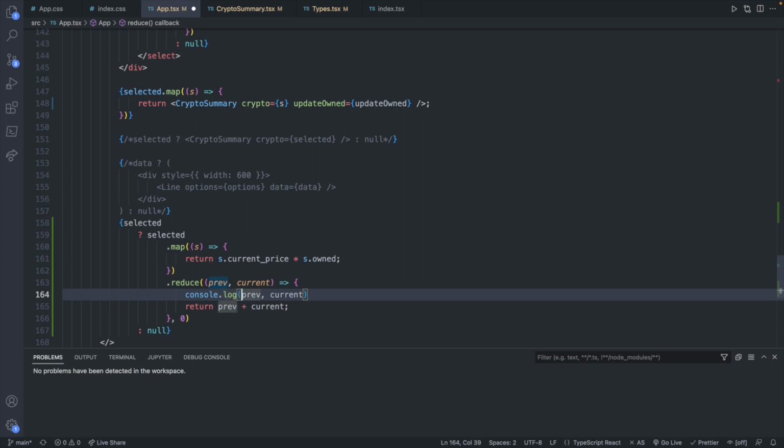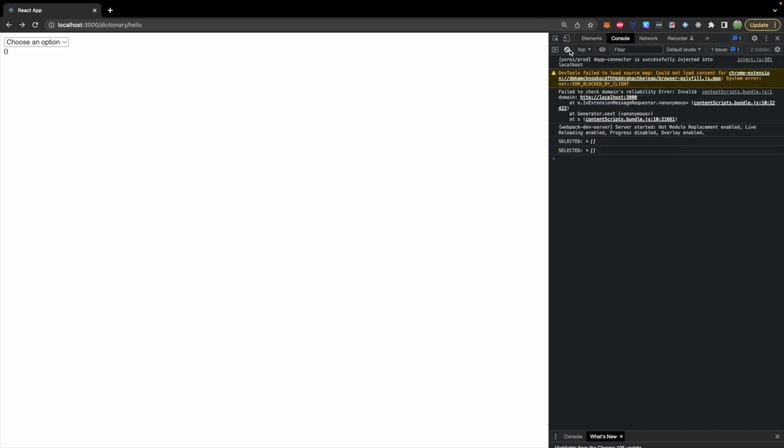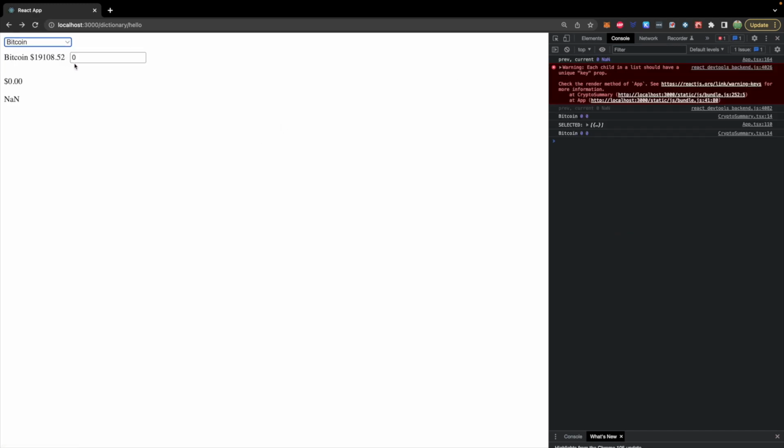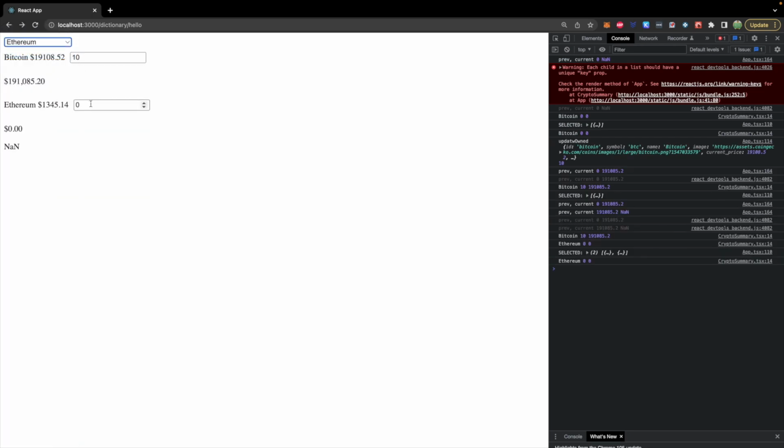And I know we got a bunch of console logs going on here, so let's just say "prev current inside" in quotes so we can really easily find that in the console. And let's restart here and clear out the console. So we'll choose a cryptocurrency such as Bitcoin. Say we have 10 of those, and then we'll add another cryptocurrency, Ethereum.